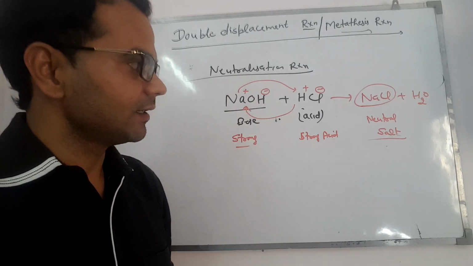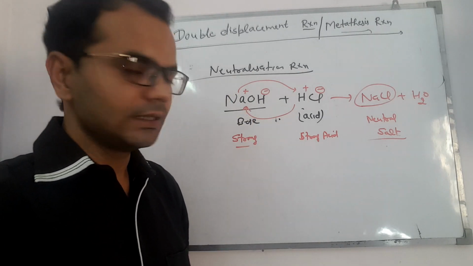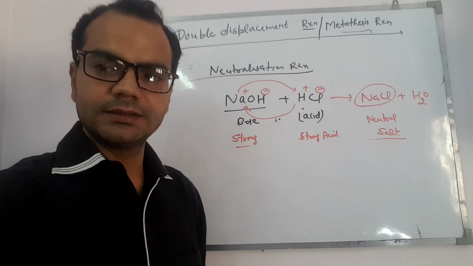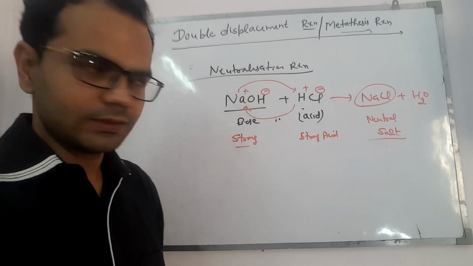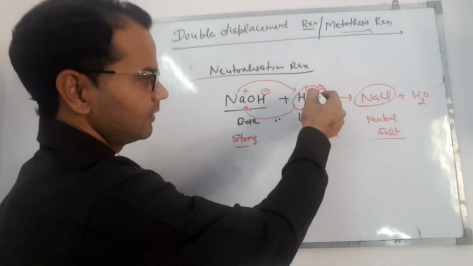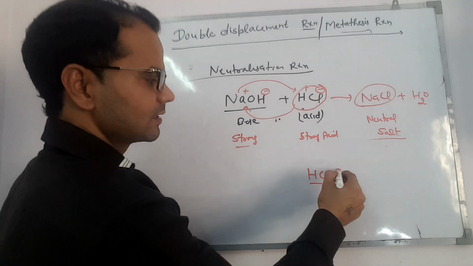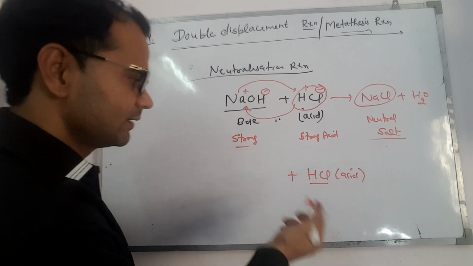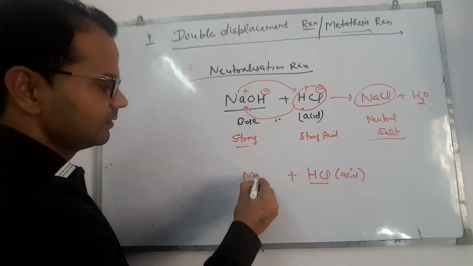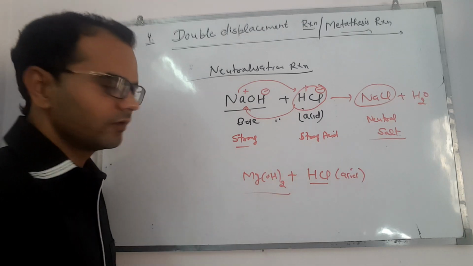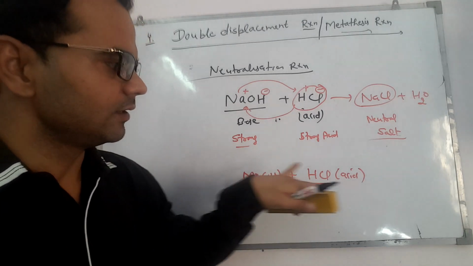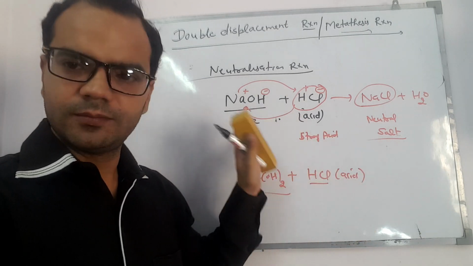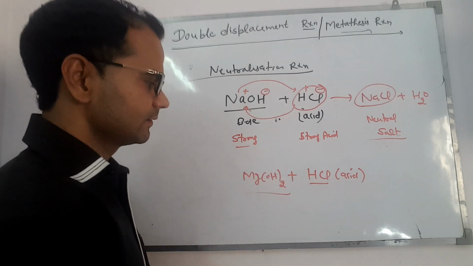The same reaction takes place in our body also. For an acidic patient, a person suffering from acidity, they take ENO or any other antacids. What do antacids contain? They contain a basic salt. In our body, HCl is released in the stomach. This is an acid. We take antacids or basic salts like magnesium hydroxide. What will happen here? These basic salts will neutralize the acidity of the stomach, and the person will feel better. The reaction again is double displacement.